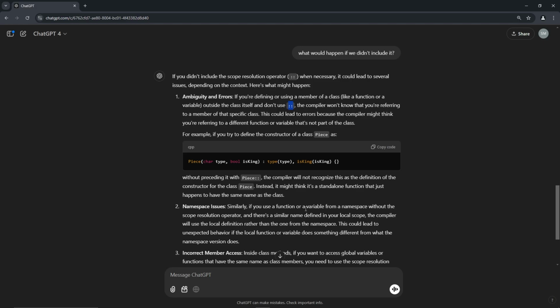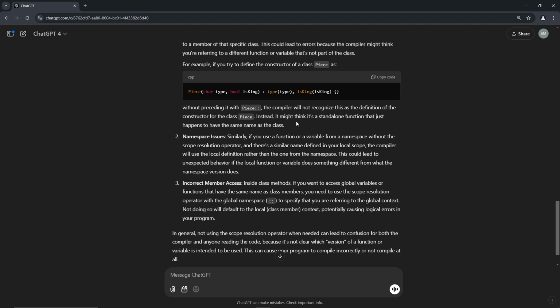Similarly, if we use a function or variable from a namespace without the scope resolution operator, and there's a similar name defined in our local scope, the compiler will use the local definition rather than the one from the namespace. And this could lead to unexpected behavior if the local function or variable does something different from what the namespace version does. Okay.